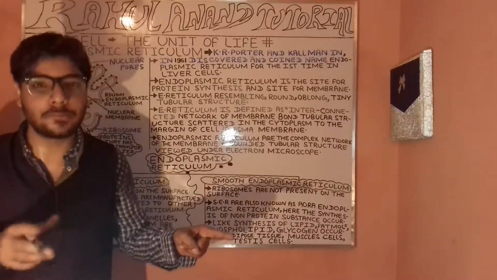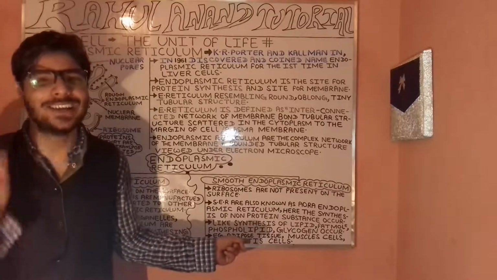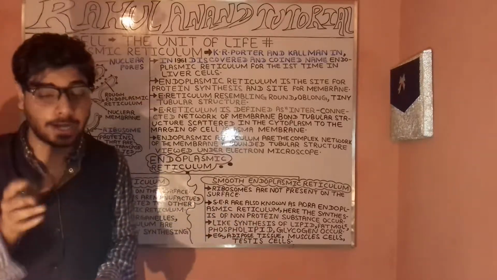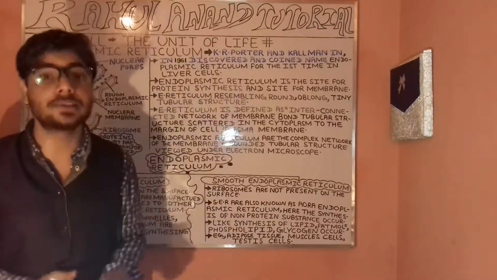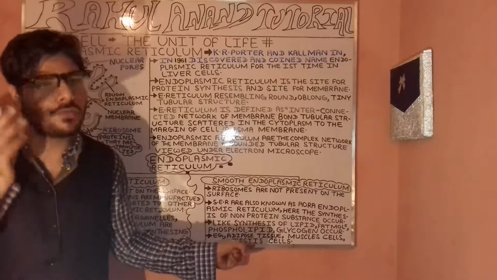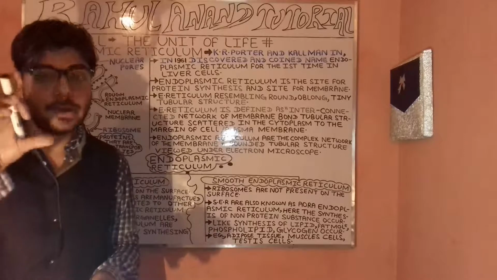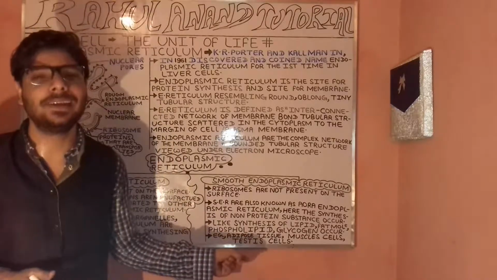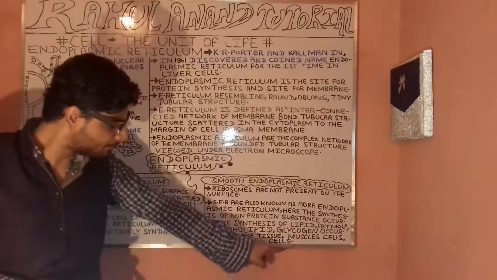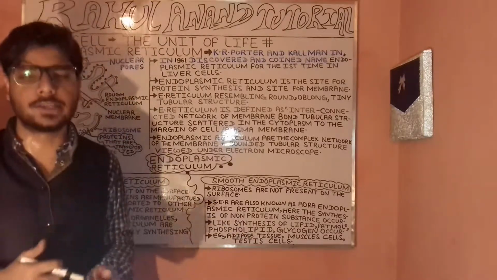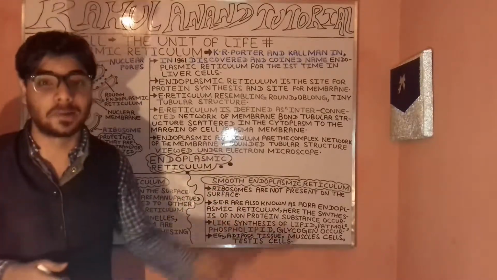In terms of the smooth endoplasmic reticulum, the amount of endoplasmic reticulum is directly proportional to the smooth endoplasmic reticulum. The best examples are cells such as the testis cell, the muscle cell, and often the adipose tissue. Find it here. This is the condition when we talk about the endoplasmic reticulum.